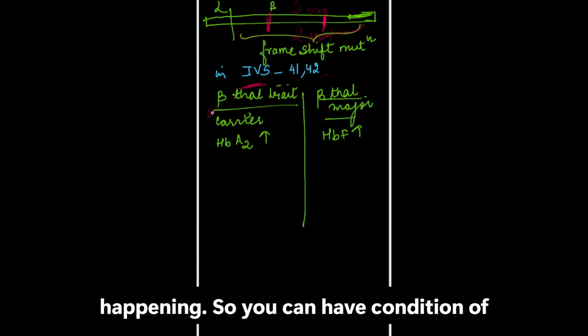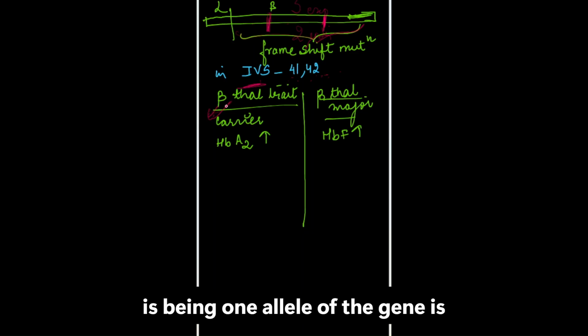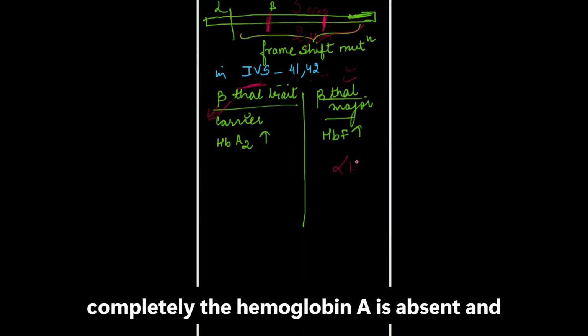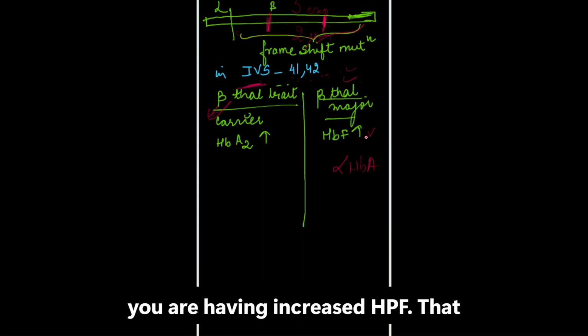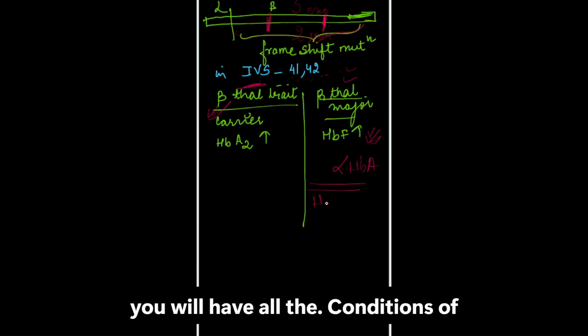So you can have the condition of thalassemia trait when only one allele of the gene is affected, or thal major, where hemoglobin A is completely absent and you have increased HbF. That condition is called beta thal major, where you will have all the conditions of hemolytic anemia.